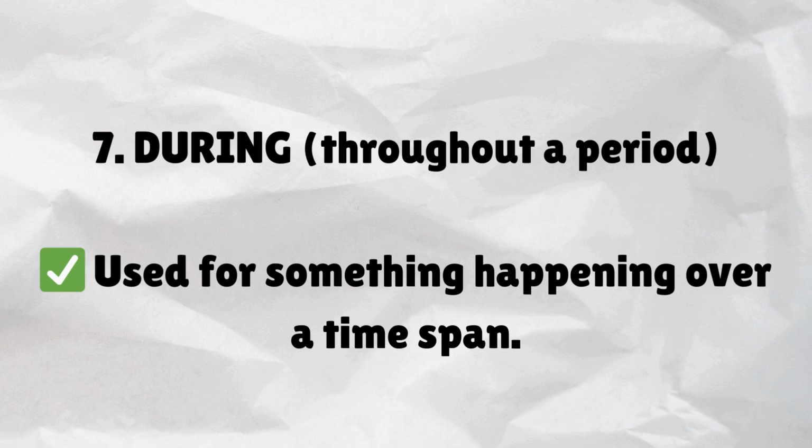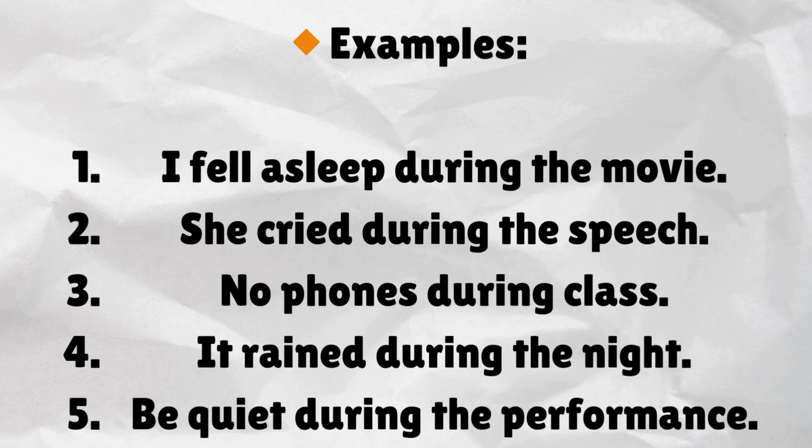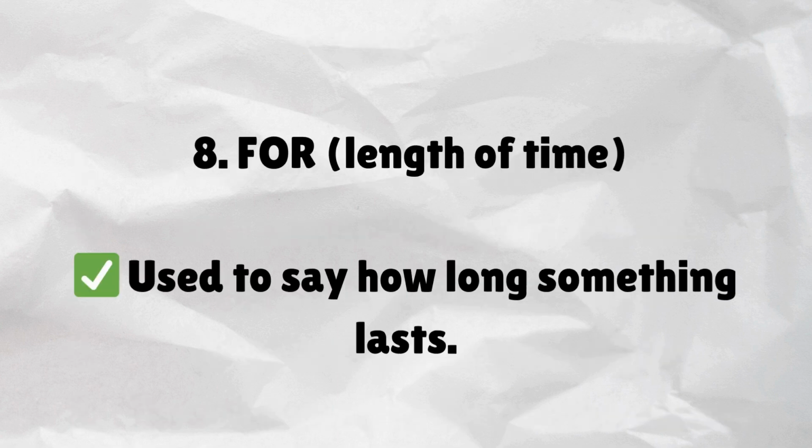During: throughout a period. Used for something happening over a time span. Examples: I fell asleep during the movie. She cried during the speech. No phones during class. It rained during the night. Be quiet during the performance. For: length of time. Used to say how long something lasts.